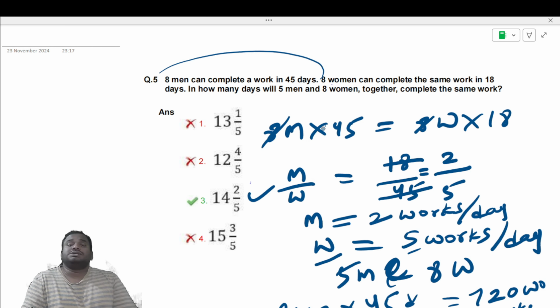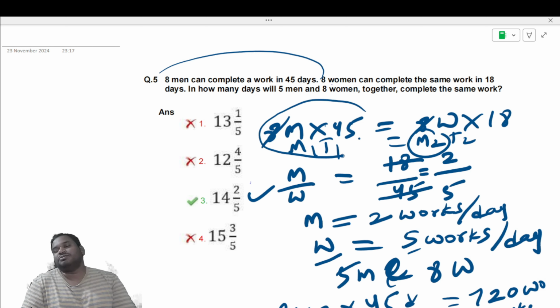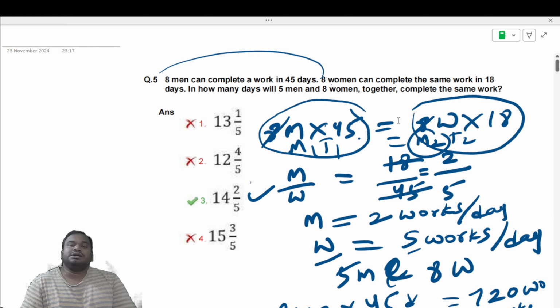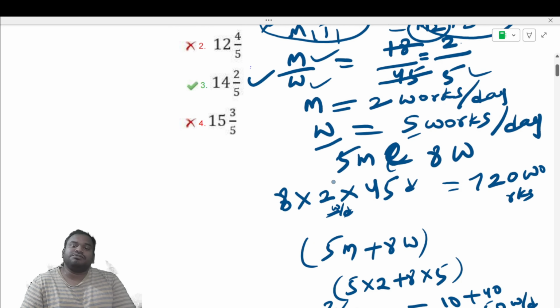For that, you will use the M1 T1 is equal to M2 T2 relation. M1 T1 is equal to M2 T2 means, in case of men, we are replacing them with women. So 8 men in 45 days will finish some work. The same work will be completed by 8 women in 18 days. From this, you got men capacity as 2 works per day and women capacity as 5 works per day. So using that, you will find out the total number of works.